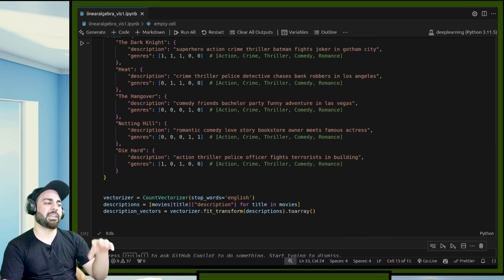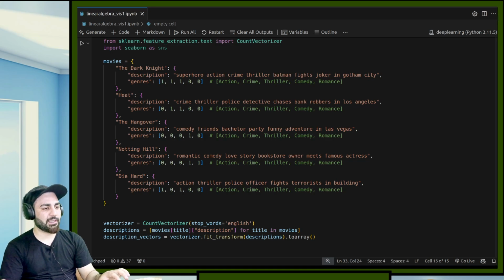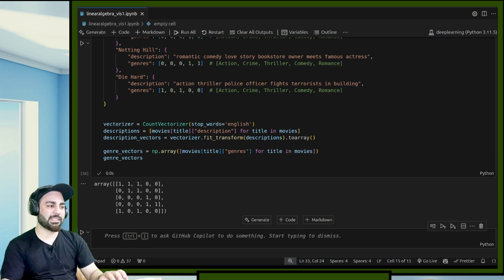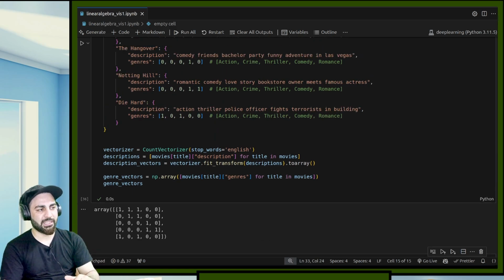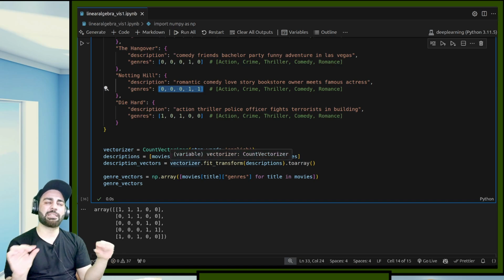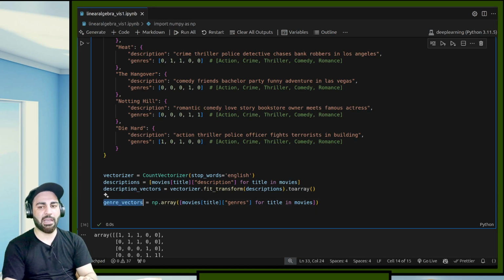So these are my descriptions. Just think of it that I have taken the descriptions and converted them into some vectors, some numbers. Genre vectors also, I'll also convert them into vectors. Okay, now if I want to print this, I am vectorizing them. You can again see genre. I am just taking these vectors and making embeddings, because computer only understands numbers. It does not understand anything except numbers. So I have somehow vectorized these descriptions. I have somehow vectorized these genres also. Now I have both the things. I have description vectors with me. I have genre vectors with me.